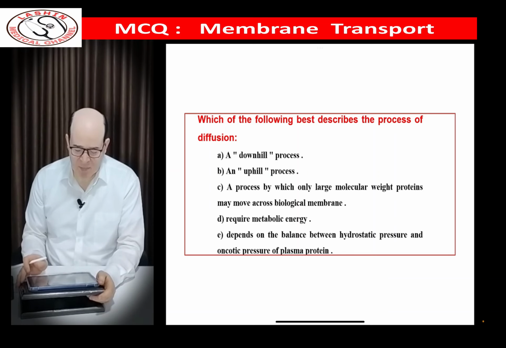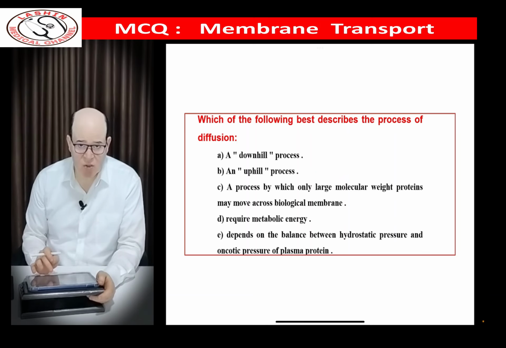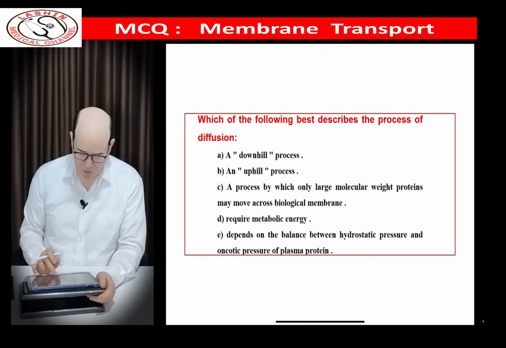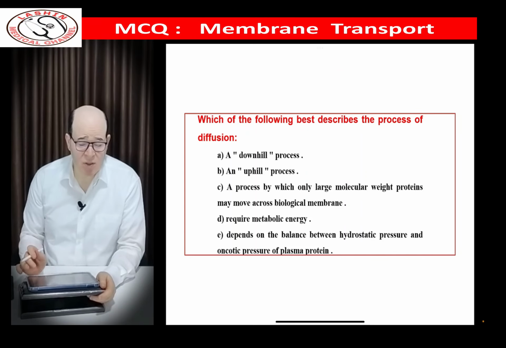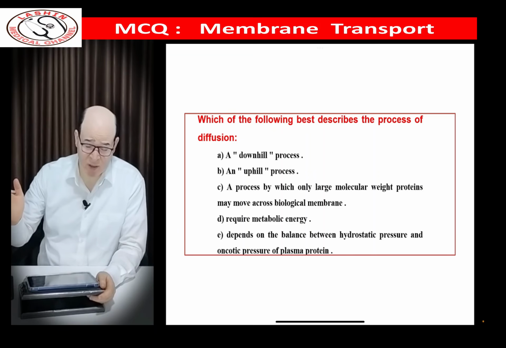Which of the following best describes the process of diffusion? It is a downhill process, an uphill process, a process by which only large molecular weight proteins move across the biological membrane, a process that requires metabolic energy, or one that depends on the balance between hydrostatic and oncotic pressure forces. It is a downhill process. This is true because it moves substances from high concentration towards low concentration, so it is a downhill process.